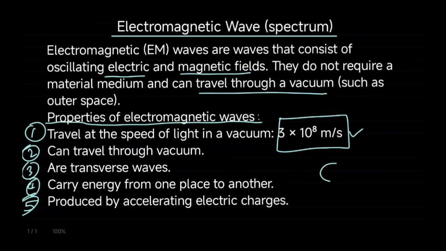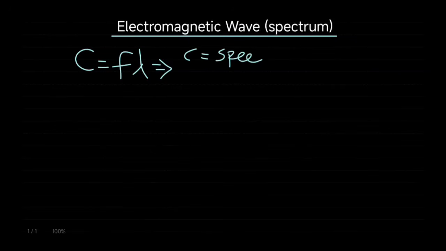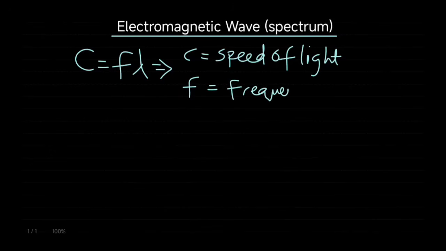The equation is C is equal to frequency times lambda, where C is the speed of light, f is the frequency, and lambda is the wavelength.